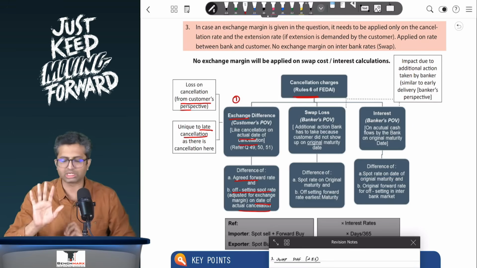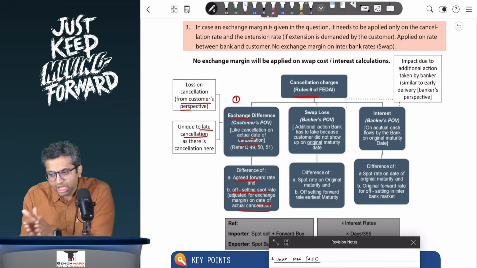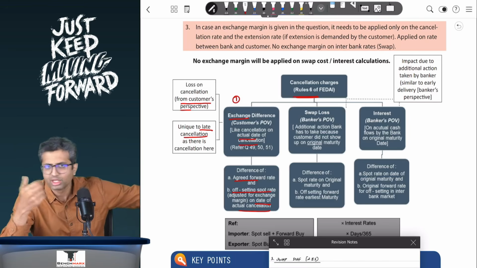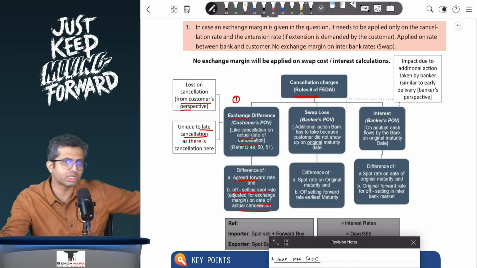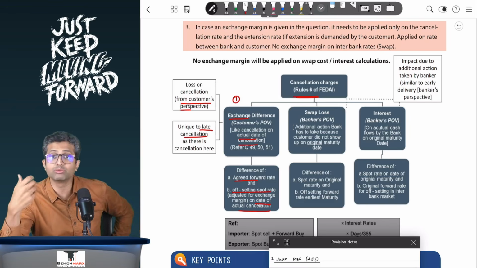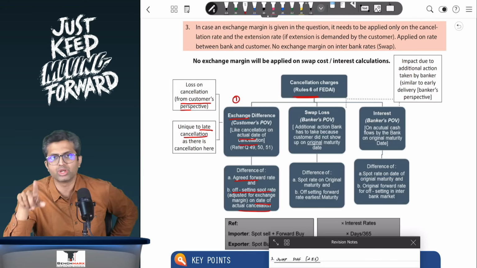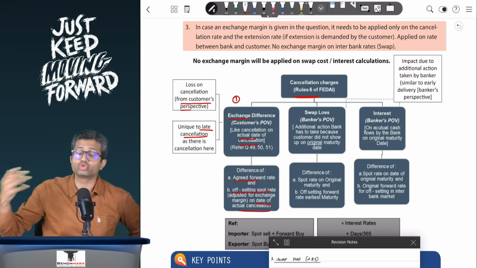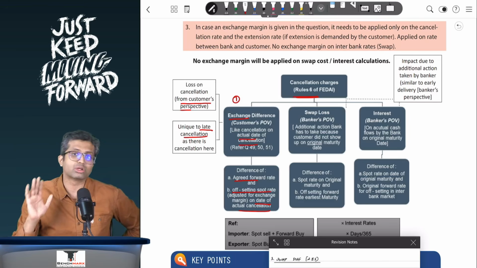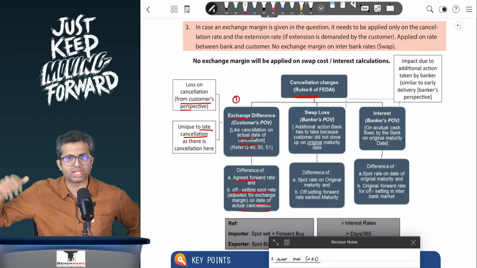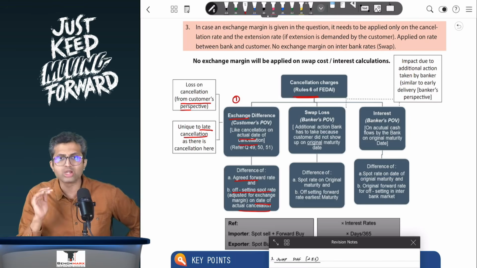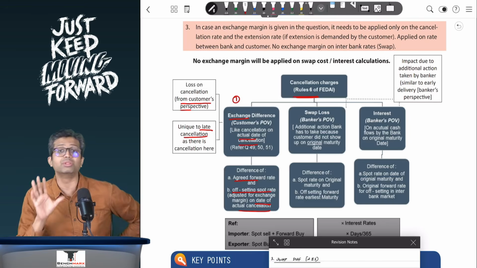We'll prepare a chart and a diagram that will give you a better understanding, but you will do a spot delivery, like you have received the dollars under the cover contract, which you no longer can give to your import customer because he did not show up. So these dollars that you have received, you will enter into a spot sell at today's rate. This will be on 10th of June, not on 13th June. This will be on 10th June because the banker has to do these transactions in the interbank market on 10th of June only. The customer might turn up on 11, 12, 13 or even later, but the banker has to do all of what he has to do on 10th of June only, and hence the relevant rate over here will be the 10th of June rate.